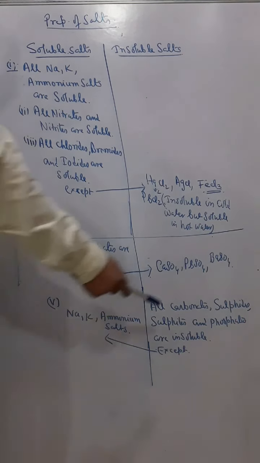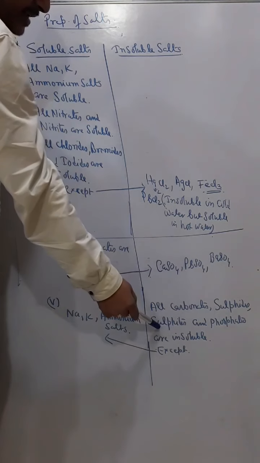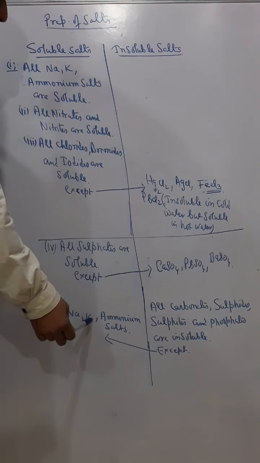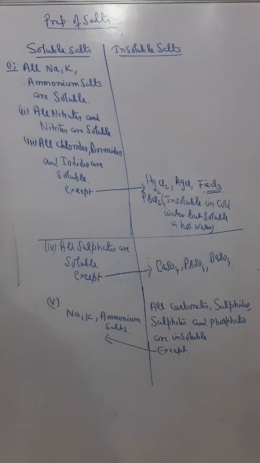And all carbonates, sulfides and phosphates are insoluble salts except, naturally, sodium, potassium and ammonium salts. Okay, so first of all you should note down and learn this part, and then only you can understand and do properly the preparation of salts.